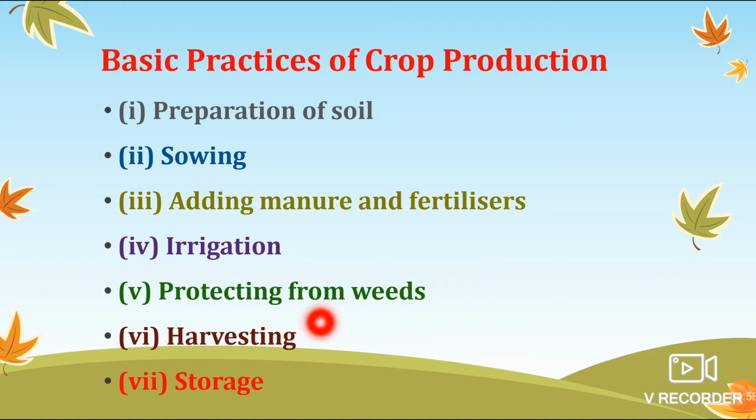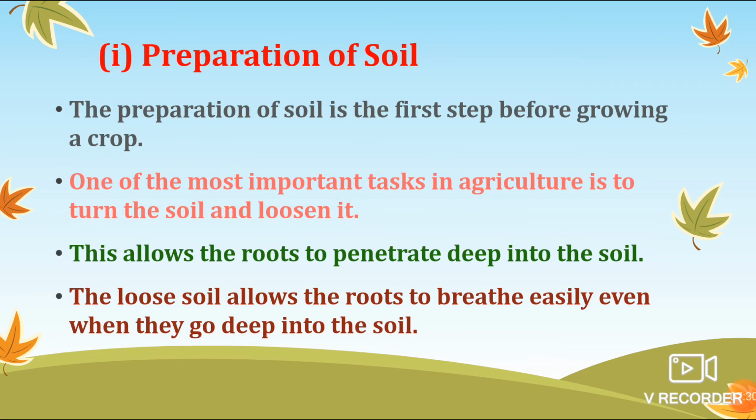And once the crop is ready, we need to harvest them. After harvesting, the last process is storage, because you know that there are various insects, even rats, which have the potential to destroy the ready crop. So that's why it is very important to store them in a safe way. Okay, so let's go for the first step, that is preparation of the soil.